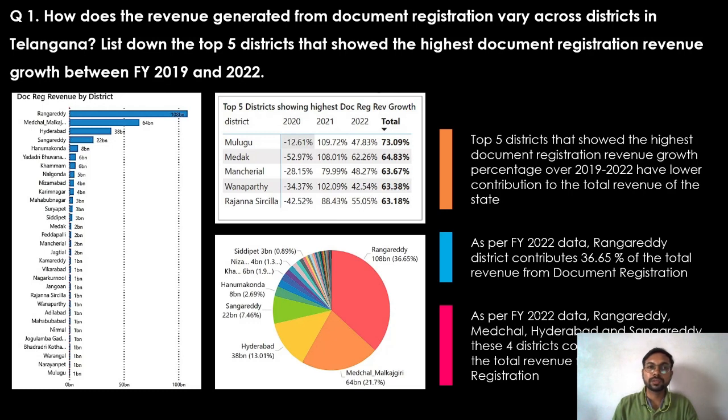However, the question also asks to list down the top 5 districts that showed highest document registration revenue growth. So in the table, these are the 5 districts. However, their contribution in the revenue is very low.